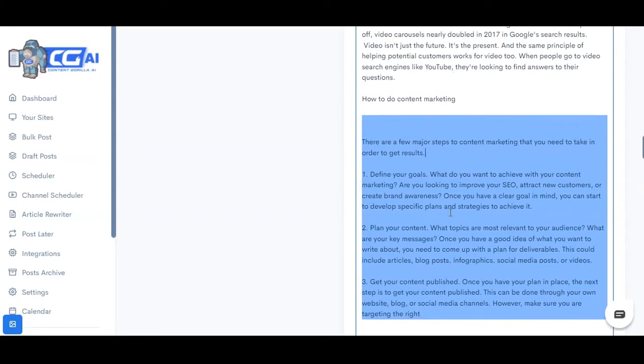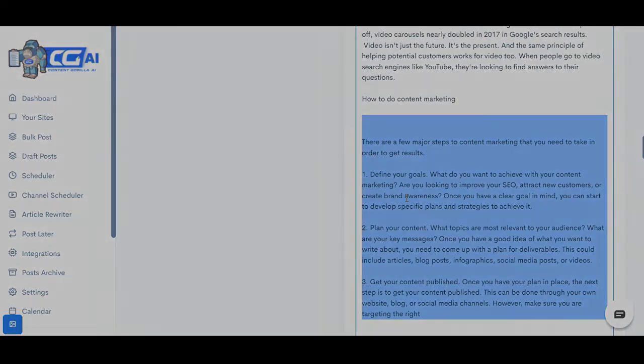So that's how powerful Content Gorilla's artificial intelligent engine is, and it's a big breakthrough, and definitely something that we have worked very hard to involve inside the Content Gorilla app.